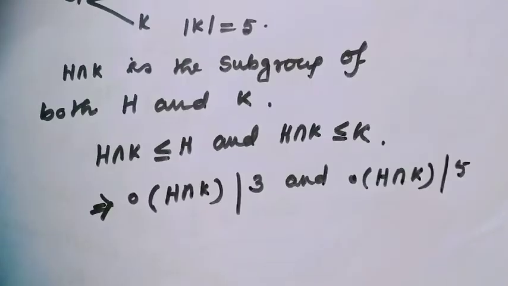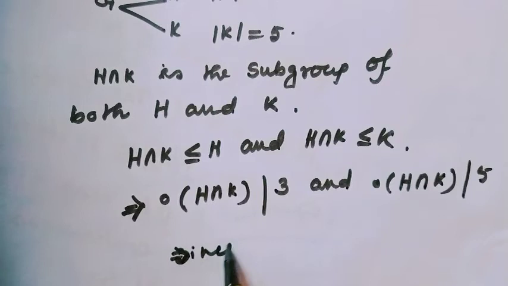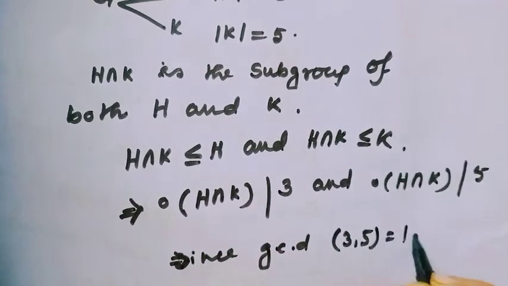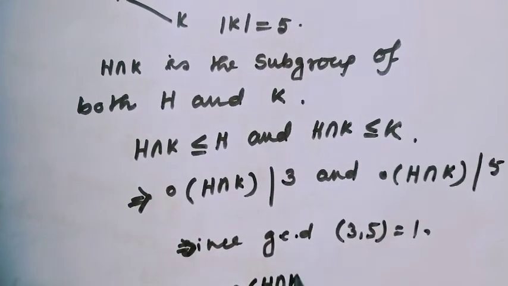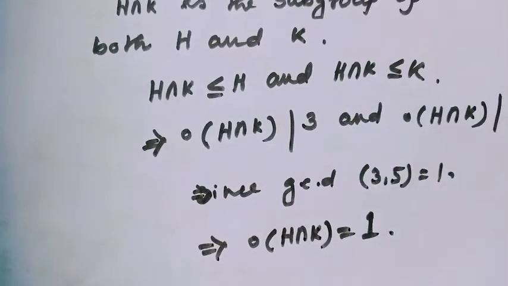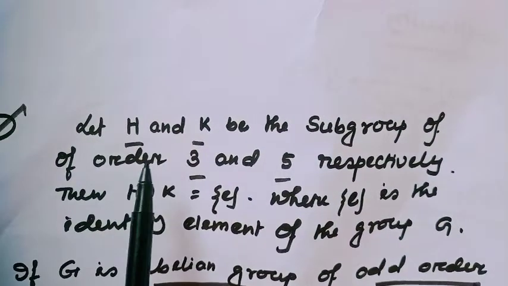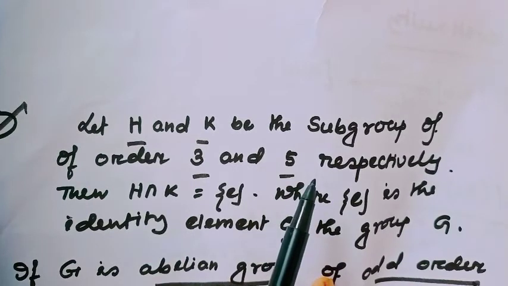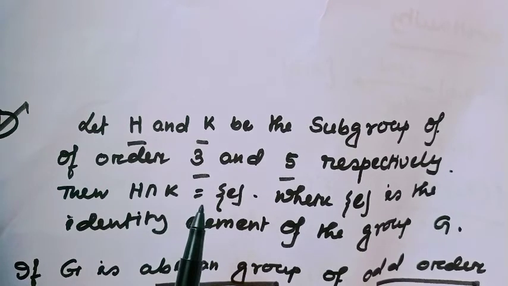From this, since GCD of 3 and 5 equals 1, the order of H intersection K equals 1. Are you getting this? Option 1 is a right option, since the orders of the subgroups are prime, their intersection must be the identity. So option 1 is also a right option.